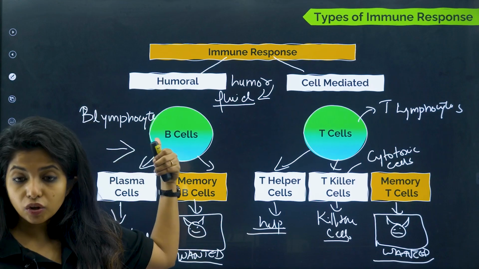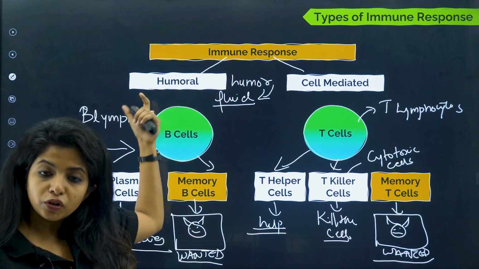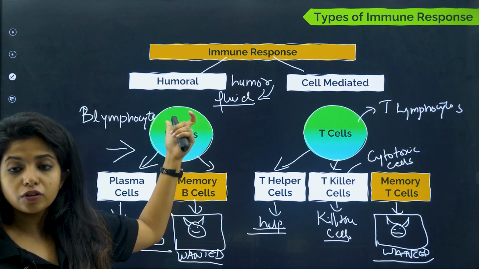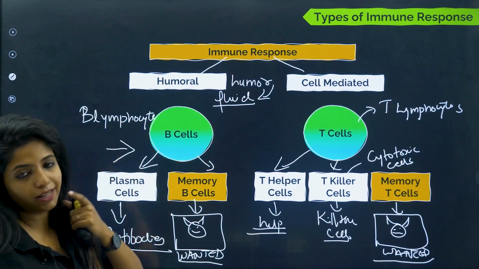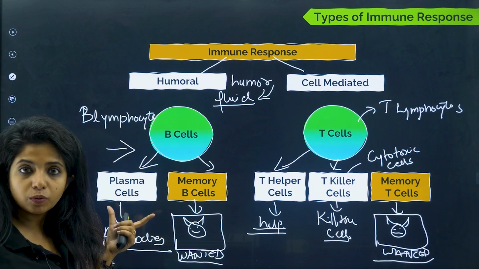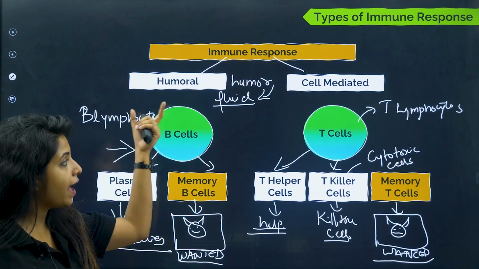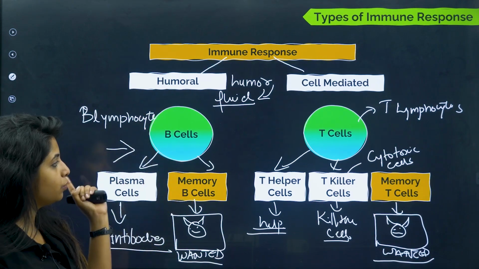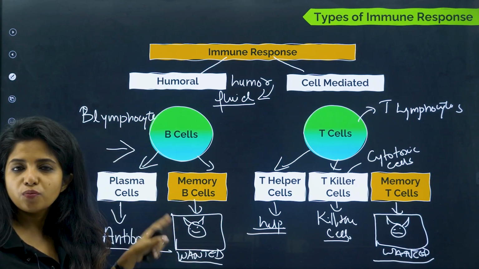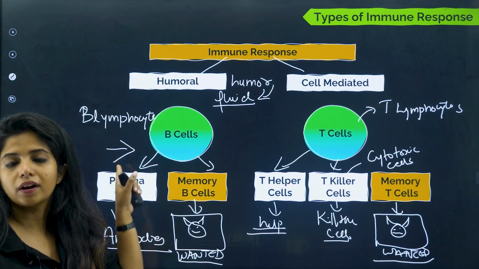Now, who is responsible for these immune responses? Two things: the response can be either a humoral response or a cell mediated response. Humoral response means B cells are involved, and when they get activated, they release plasma cells. Plasma cells release antibodies, and when they do this, they also produce memory cells so that they have a memory of what was the pathogen that caused this whole ruckus.